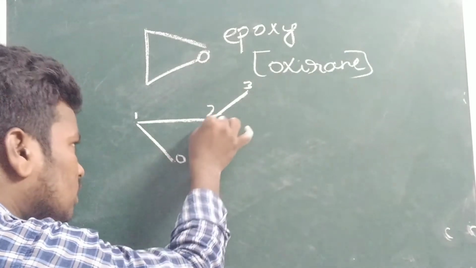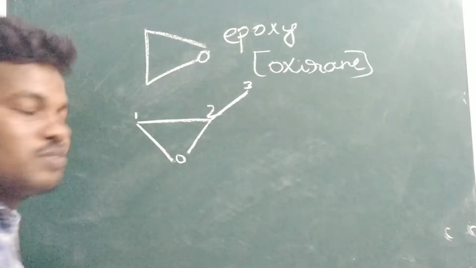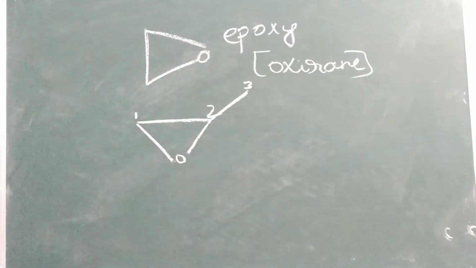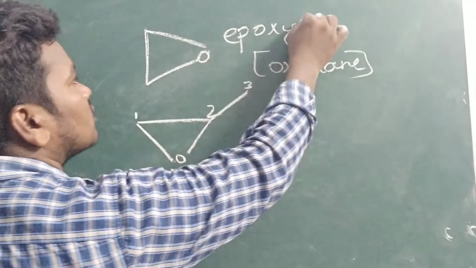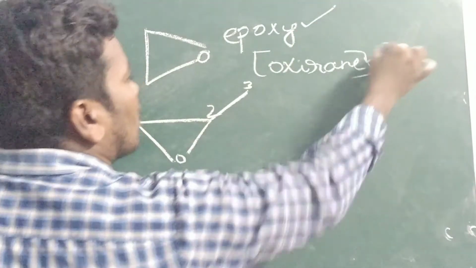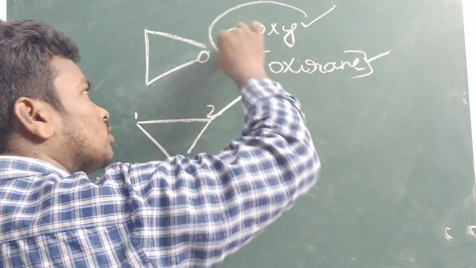Here oxygen is presented, oxygen having a double bond. No, the oxygen is presented. So here I will discuss epoxy or oxidant, where we have to write. Now I will discuss about the epoxy.